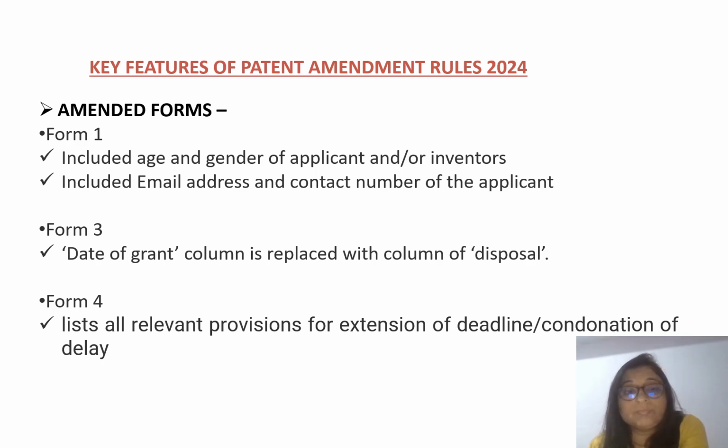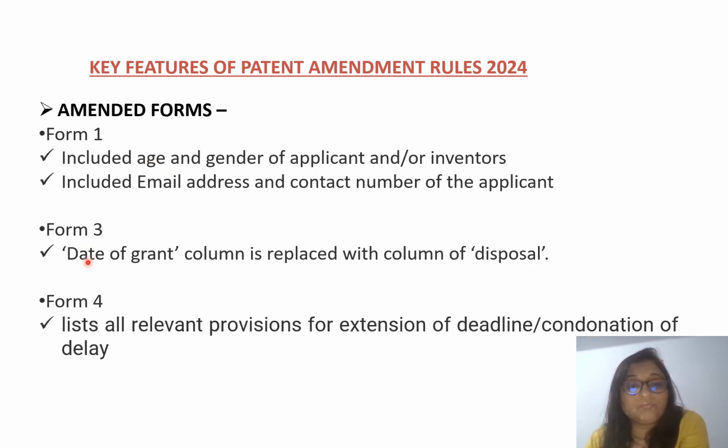Yes, there are amended forms, like Form 1. Here we have to include the age and gender of the applicant. That means in that form one column is added to include the age and gender of the applicant and or inventors. Earlier this column was not in Form 1. Now include the email address and contact number of the applicant also. Earlier this was also not like this, but now this column has been added. So these are the changes in Form 1.